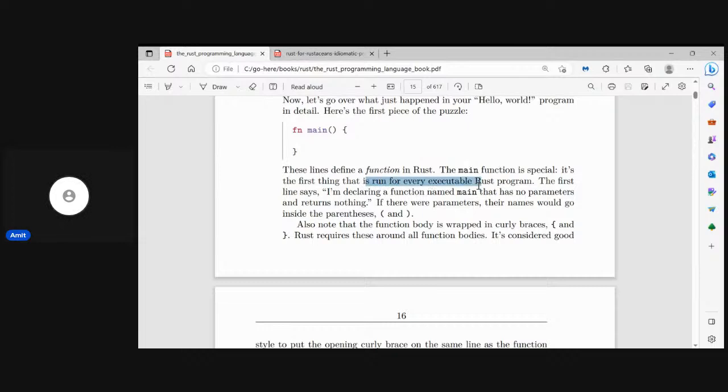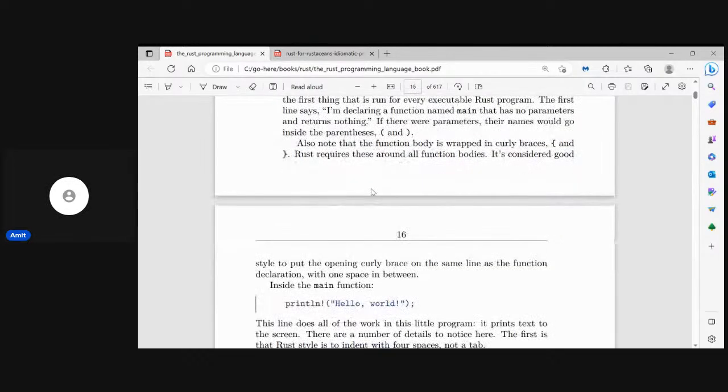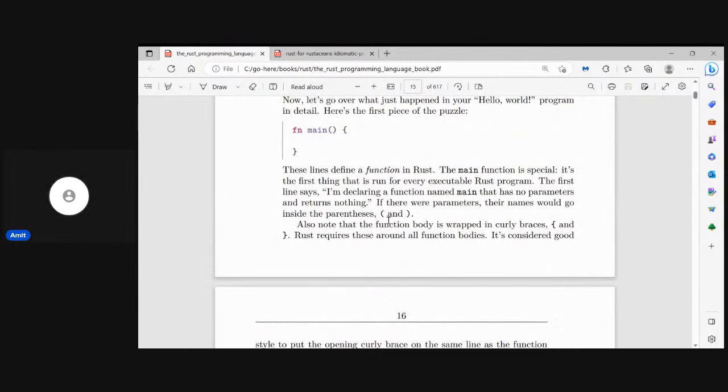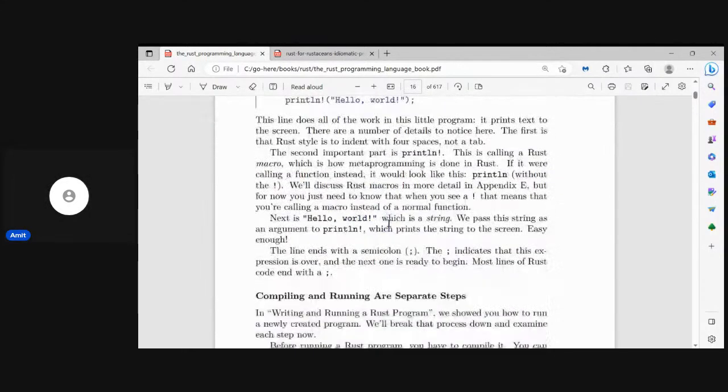The main is special. It's the first thing that is run for every executable Rust program. So, as in C++, Java and C, Rust also goes into the main function. This main function doesn't have any arguments. Arguments are specified inside these brackets, and the function is wrapped inside these curly brackets. That's the same as all other programming languages.